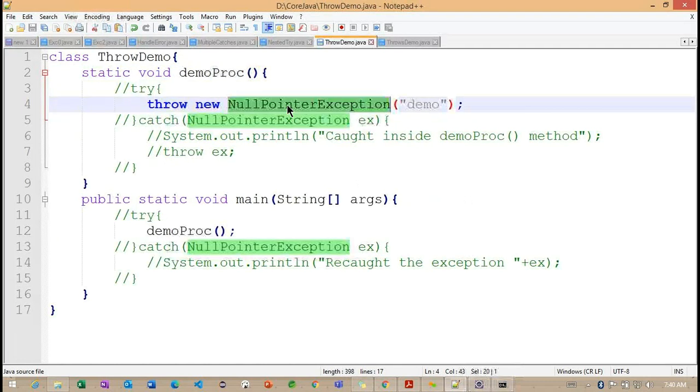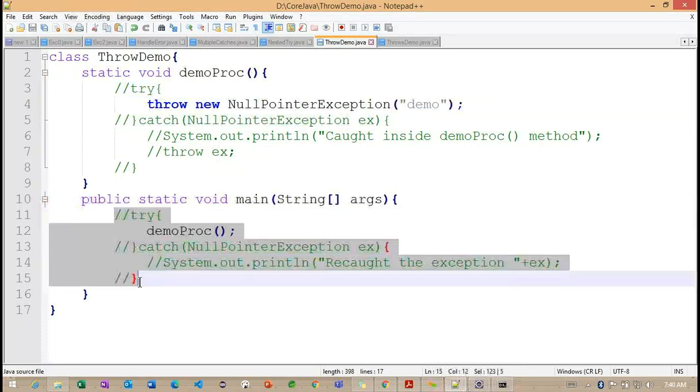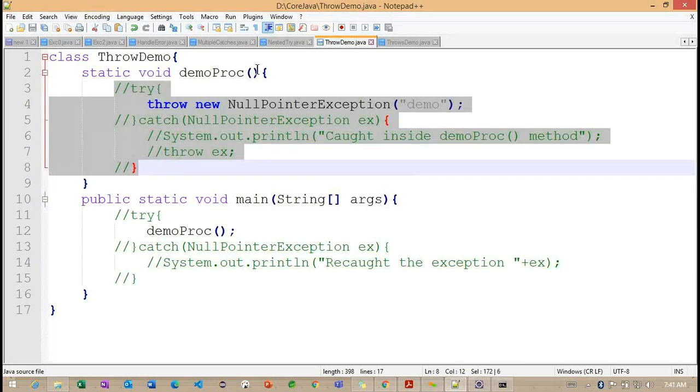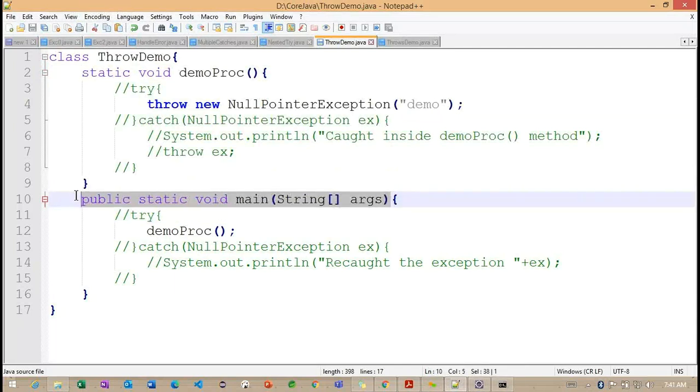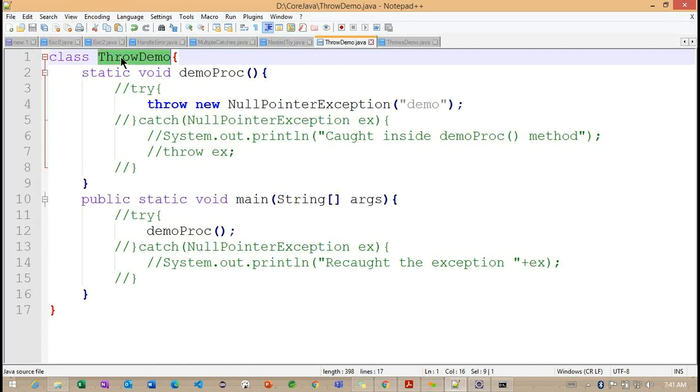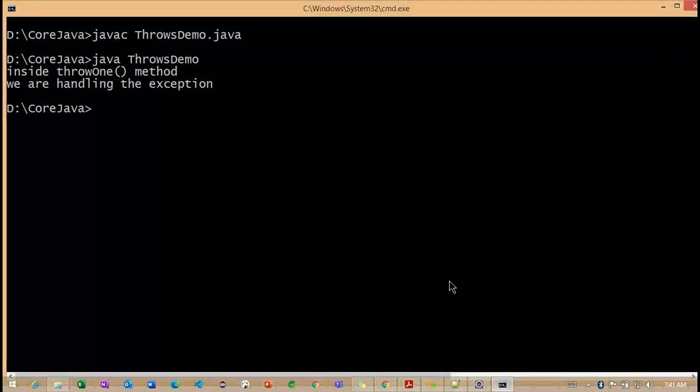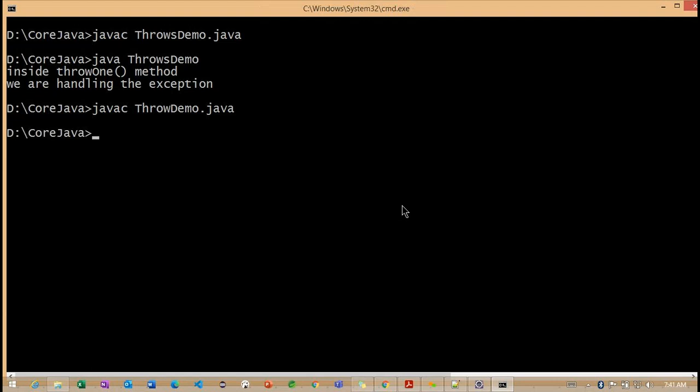You see the null pointer exception here: we don't have a try catch block here, and here we are not working with the throws, and the main method also we are not working with any throws. But if I compile one more time, its compilation is successful.